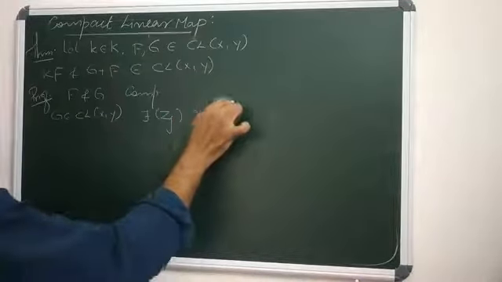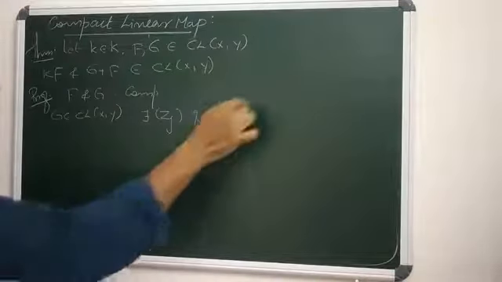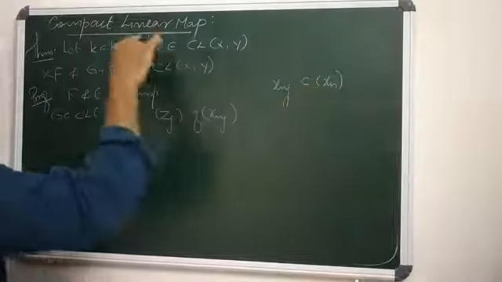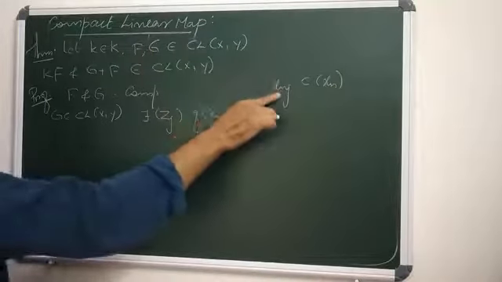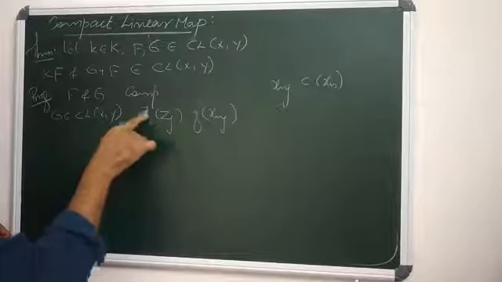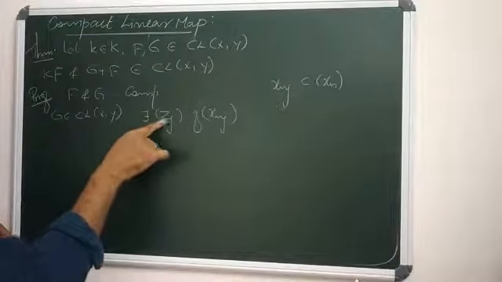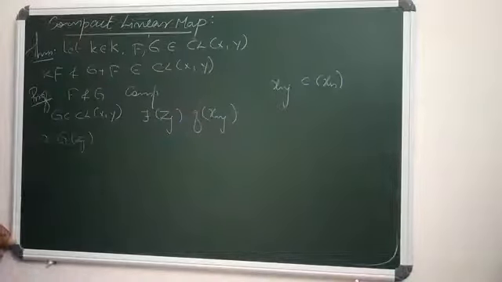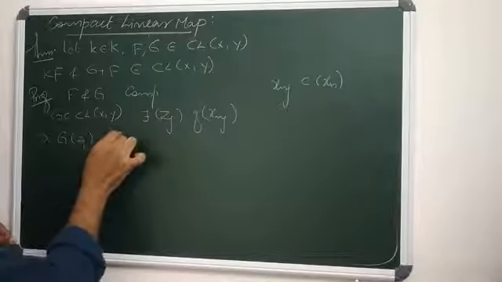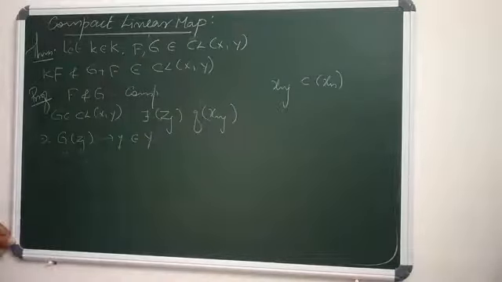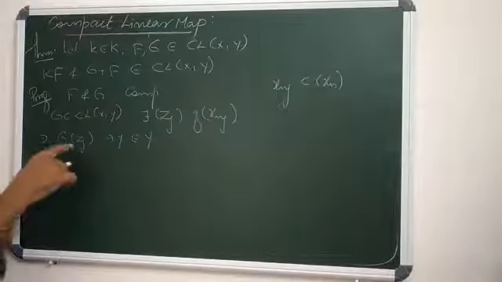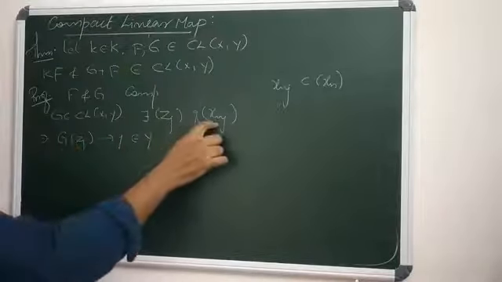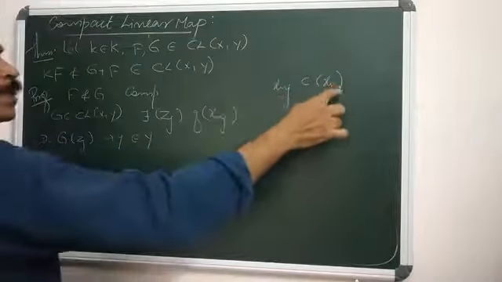What is xnj? Here xnj is a subsequence of xn, and xn is a bounded sequence in X. Therefore xnj is also a bounded sequence in X. Then we can find another subsequence zj of xnj such that g of zj converges in Y. Let it converge to some small y in capital Y. That is, g of zj converges in Y. Zj is a subsequence of xnj, but xnj is a subsequence of xn.